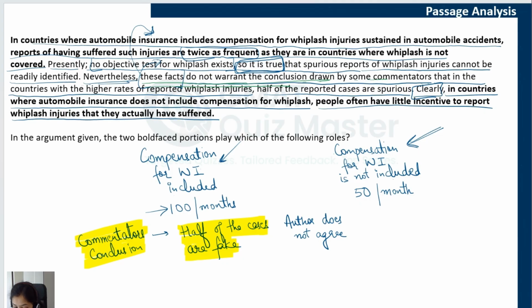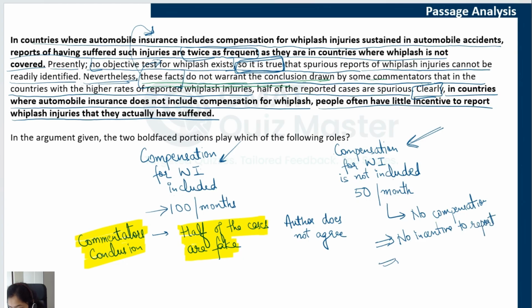So the author is saying that this lower frequency is because there is no compensation, and because of this no compensation, there is no incentive to report such injuries.